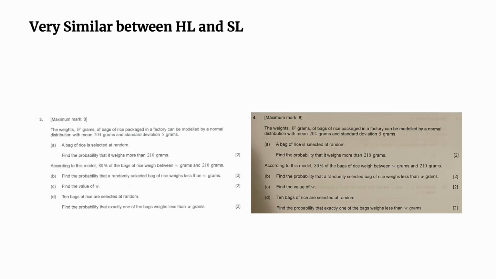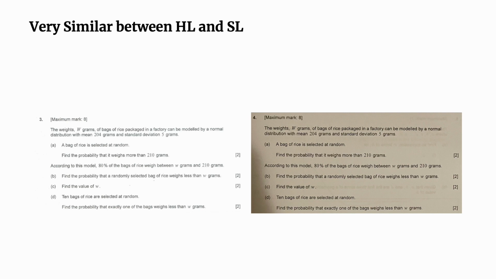Yeah, another exactly the same question here, which talks about the normal distribution, the superstar from topic 4, right? And for part A, we got the mu and sigma, so you can get the CDF, no problem. And then according to the 80% of the bags, we have to use the standardization and then use the inverse normal to find it, right?